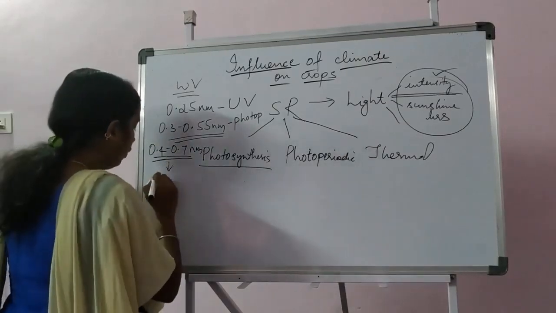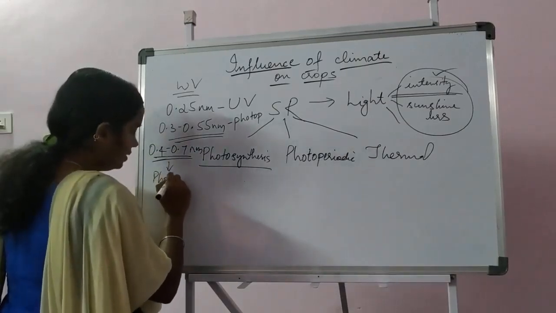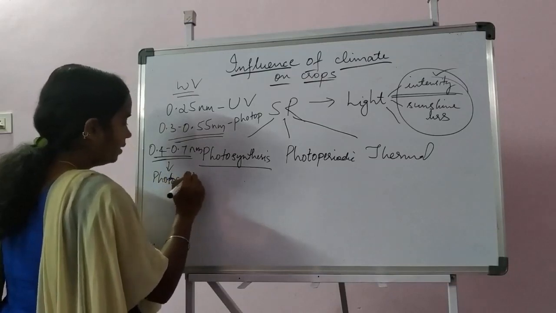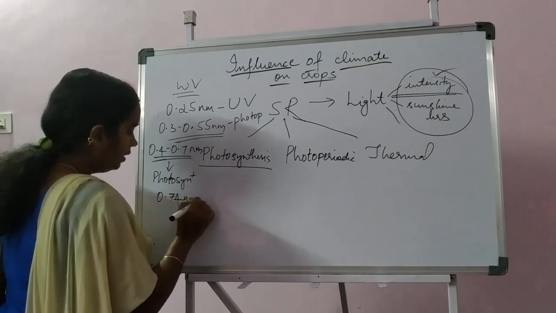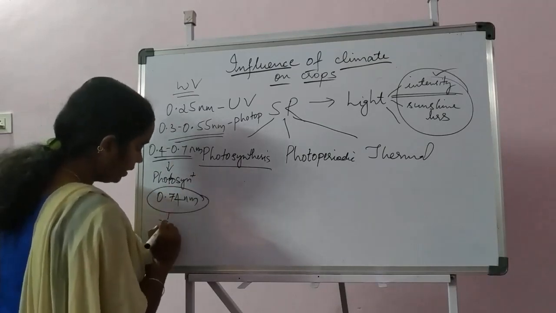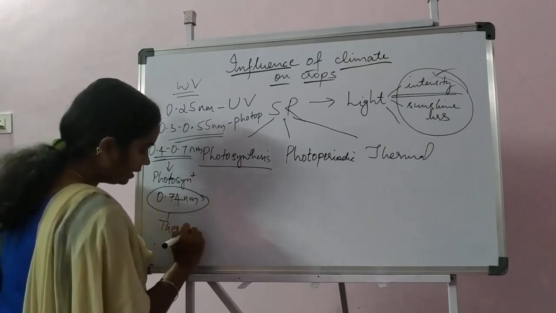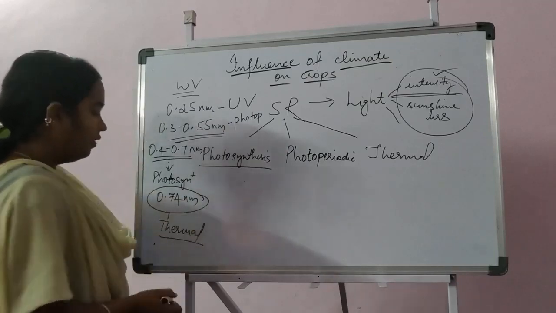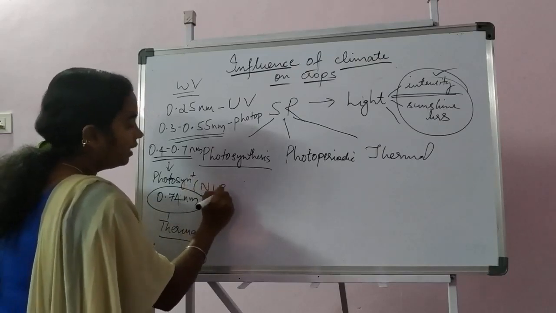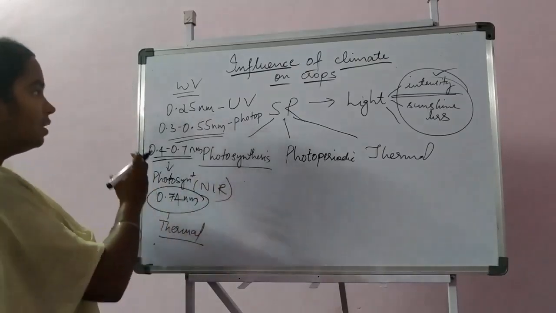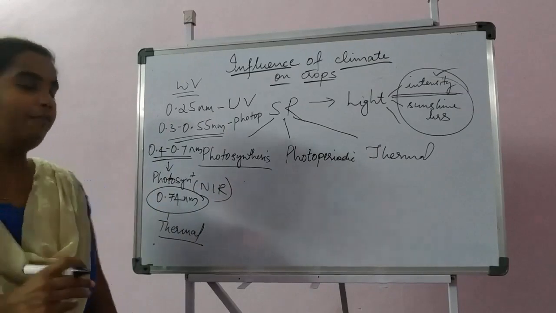This one is important for photosynthesis, and more than 0.74 nanometer will have thermal effect on the plants. This region is near infrared radiation. So these are the various wavelengths which will be affecting.